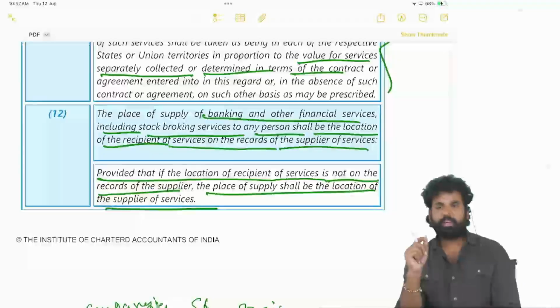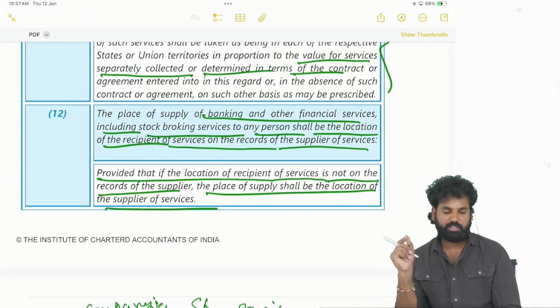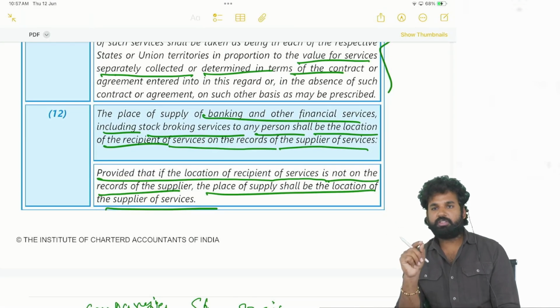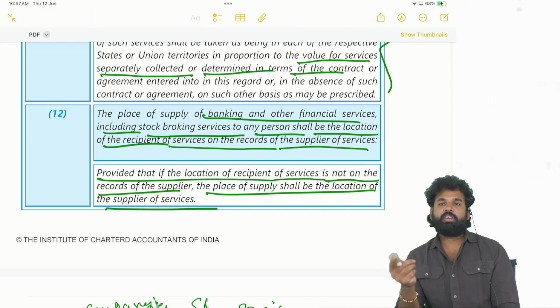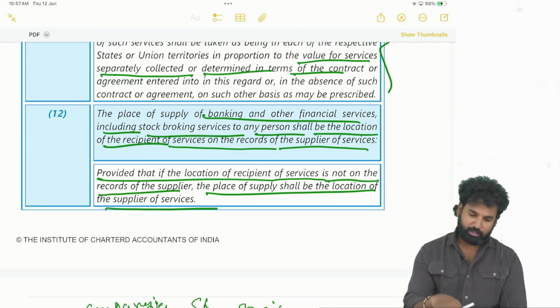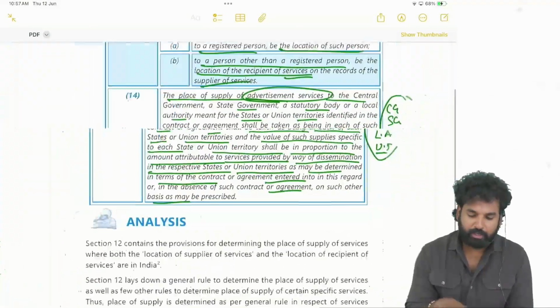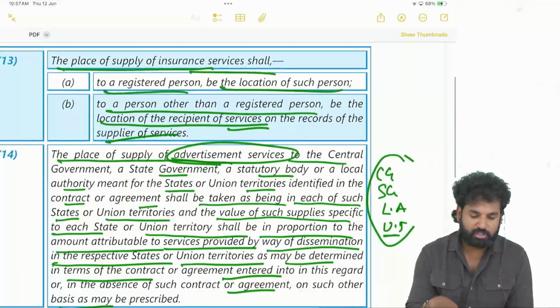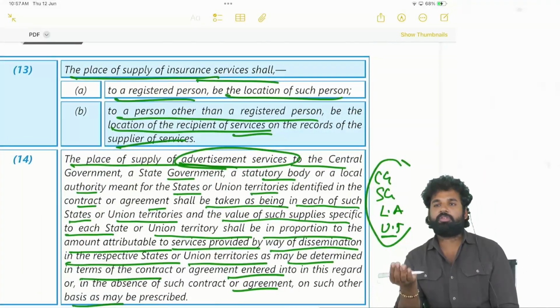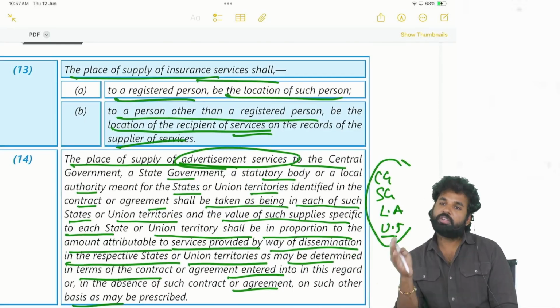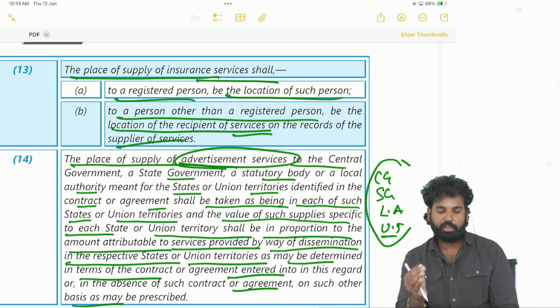And next, banking and other financial services, including stockbroking services. If the address of the recipient is available with the banking company, then the location of such recipient. If the address is not available with the banking company, then the location of the bank will be the place of supply. Okay, next we have seen insurance services provided to a registered person means the location of such registered person. Insurance services provided to others means the location of such recipient. So obviously the address of the recipient will be available with the insurance company.